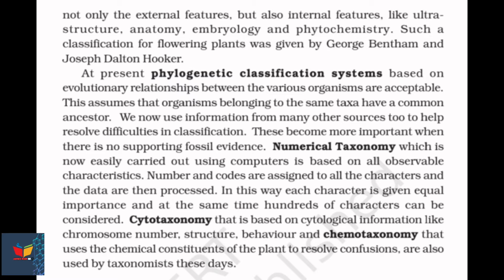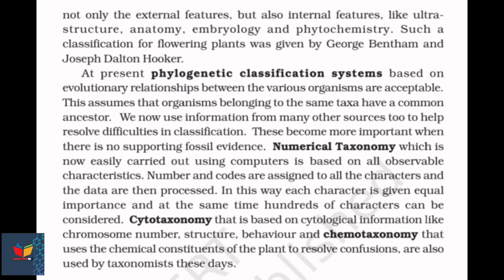We now use information from many other sources too to help resolve difficulties in classification. These become more important when there is no supporting fossil evidence. Numerical taxonomy, which is now easily carried out using computers, is based on all observable characteristics. Numbers and codes are assigned to all the characters and the data are then processed. In this way, each character is given equal importance and at the same time, hundreds of characters can be considered.